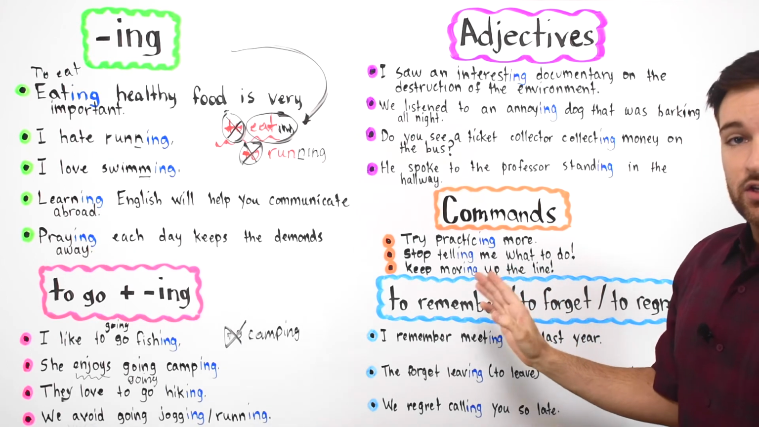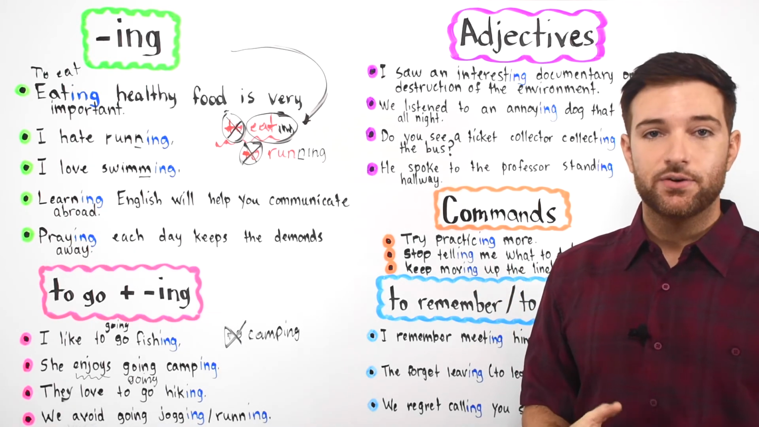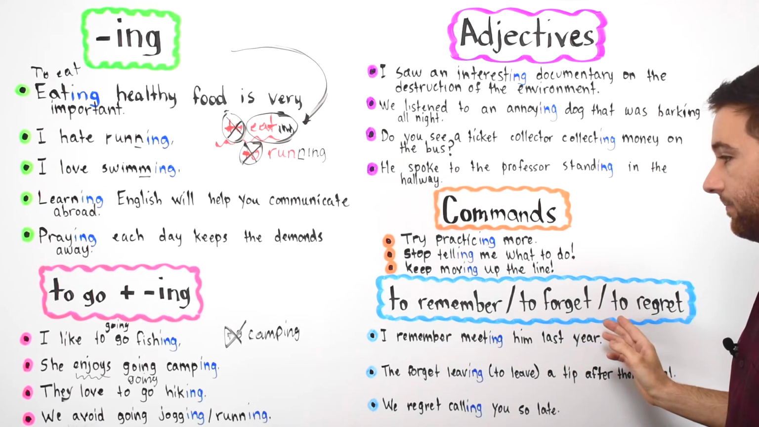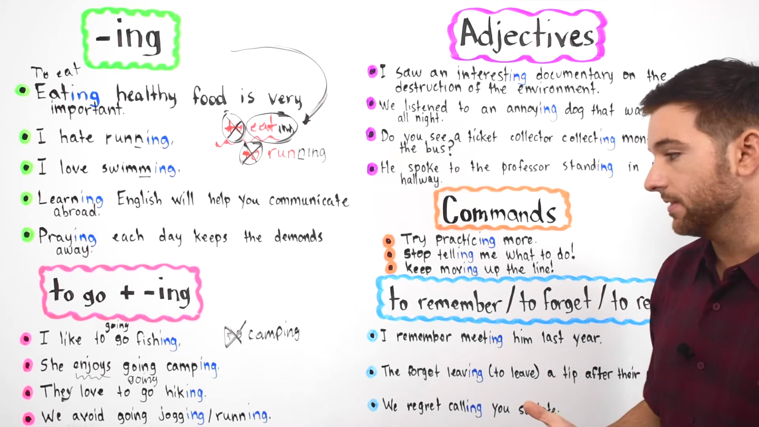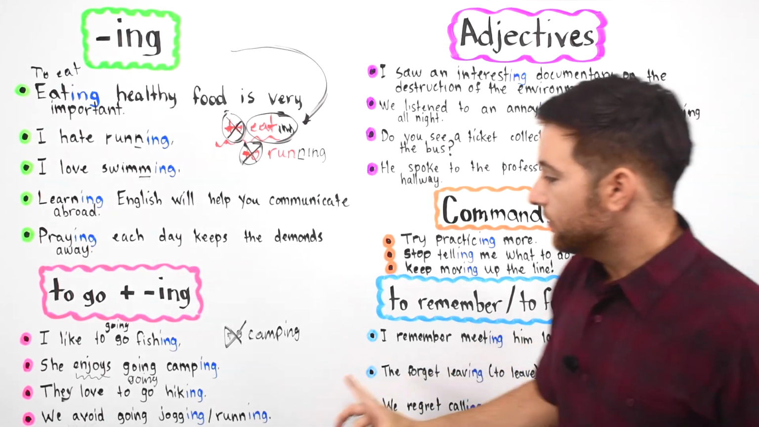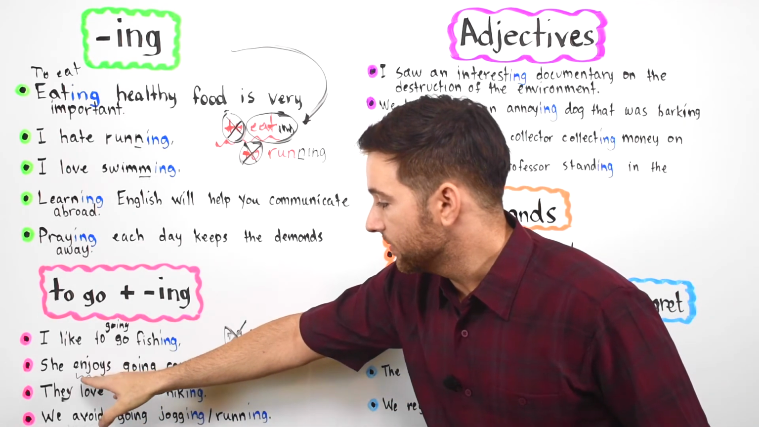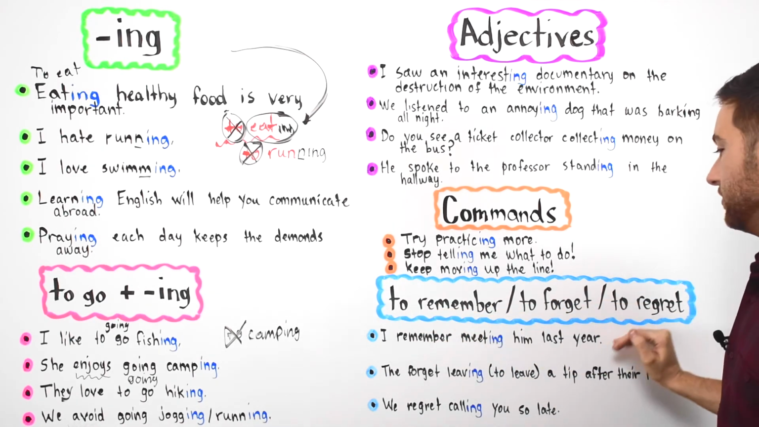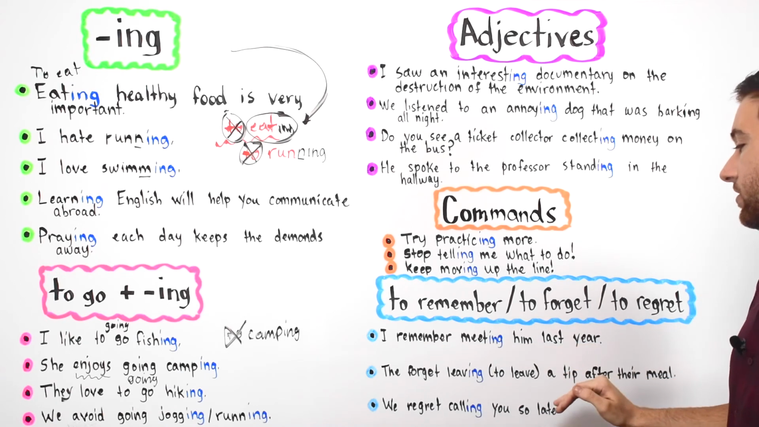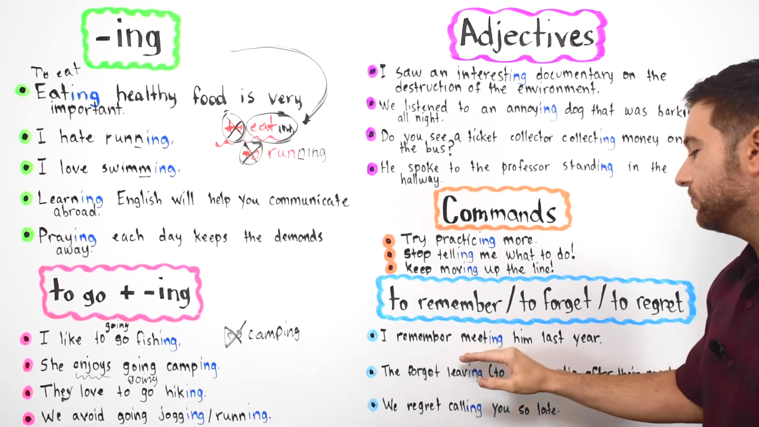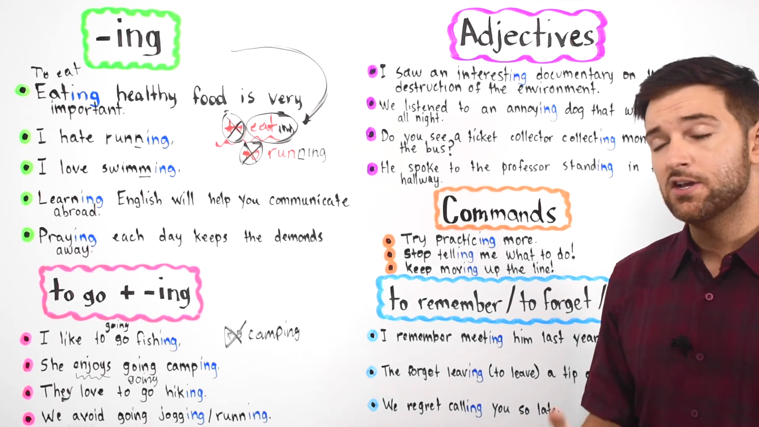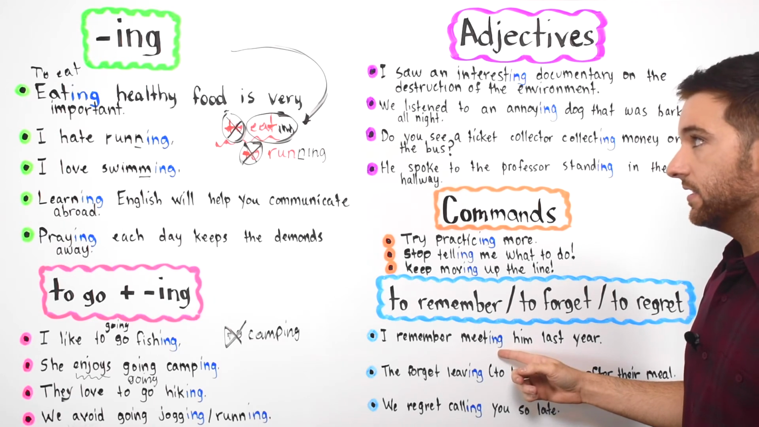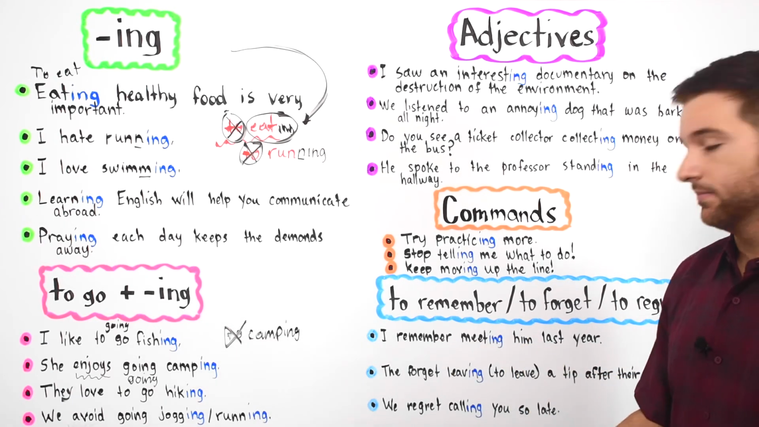All right? So also, just so you guys know, we use the ing form after the verbs to remember, to forget, and to regret. Okay, so you'll see them here. You also saw it similarly here, like with the verb enjoy and avoid. But let's look at these, okay? To remember, to forget, and to regret. I remember meeting him last year. You cannot say I remember to meet him last year. You have to use the ing form of the verb, turning it into a noun. I remember meeting him last year.